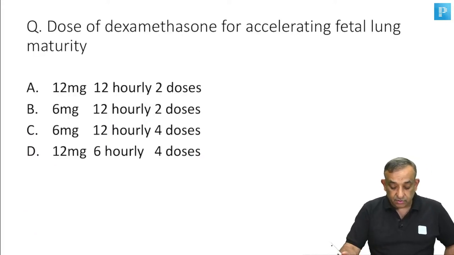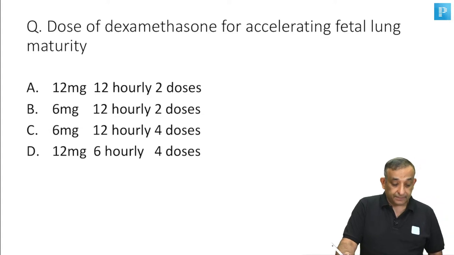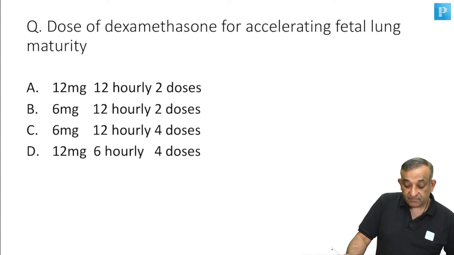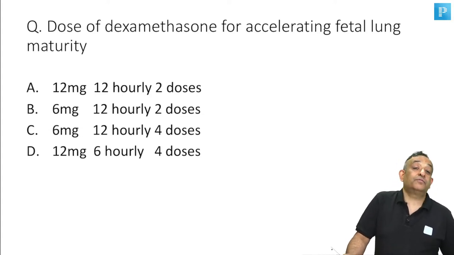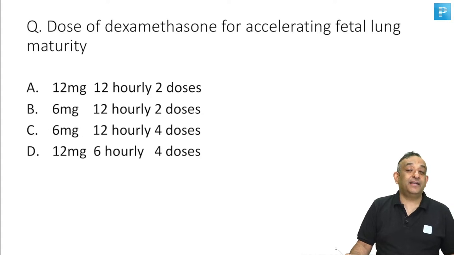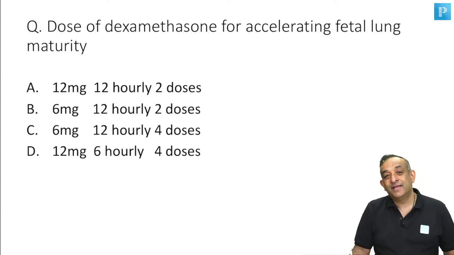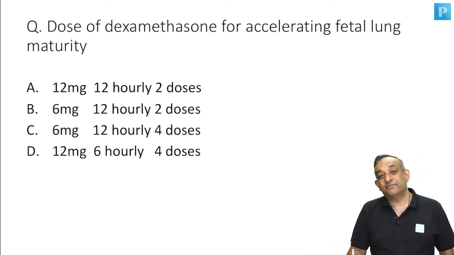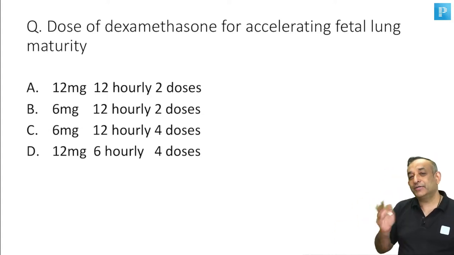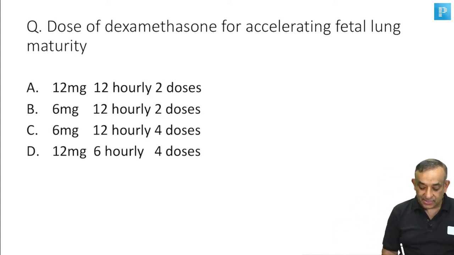Dose of dexamethasone for accelerating fetal lung maturity. Simple recalls will also come in exams. Is it 12 milligrams 12 hourly? Actually, that's what I do in most of my patients, which is wrong. I keep telling this to my interns so many times, and when they're writing the exam, they are a little confused. So please don't give 12 milligrams. We do it in practice many times just to reduce the number of doses. The right dose is 6 milligrams.